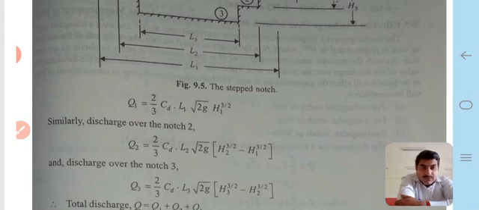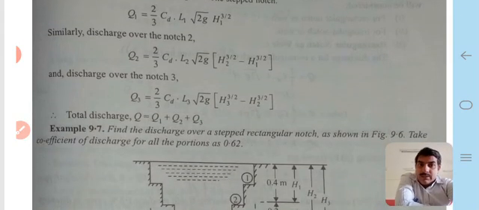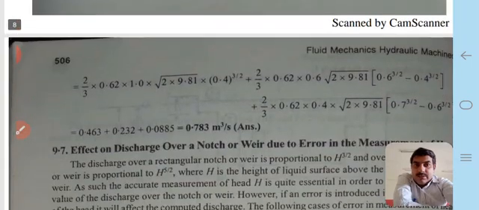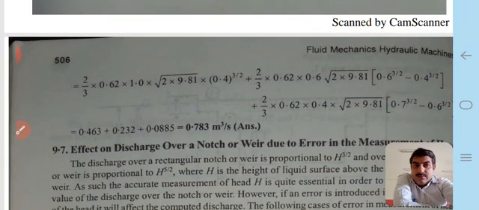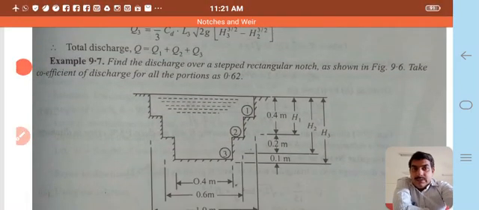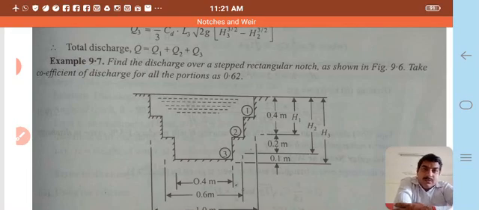Similarly, discharge over the notch 2, Q2 is equal to 2 by 3 CD L2 under root 2g, H2 to the power 3 by 2 minus H1 to the power 3 by 2. And discharge over the notch 3 is similar, and therefore adding all the discharges, Q is equal to Q1 plus Q2 plus Q3, and now we can calculate the total discharge. Therefore, we have seen the example of the stepped notches.